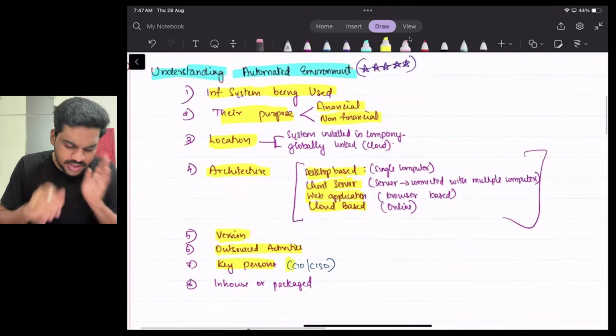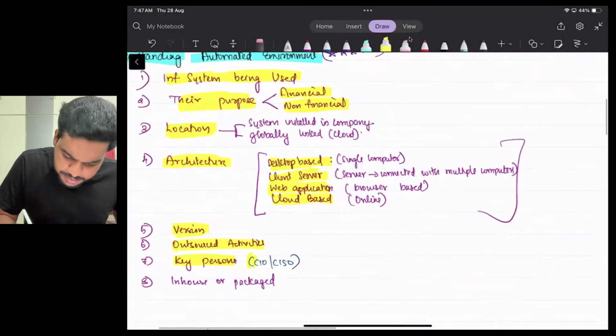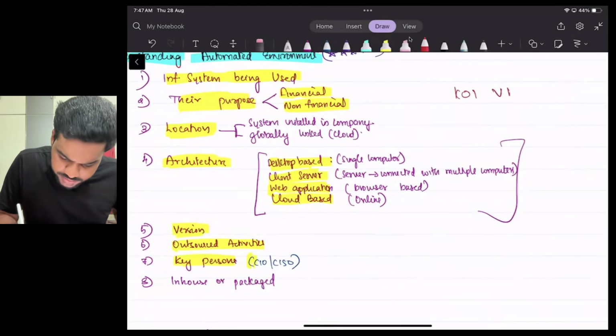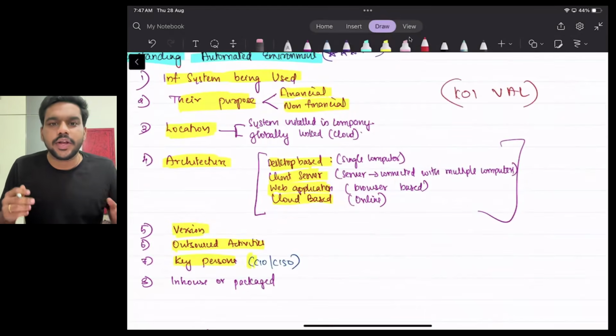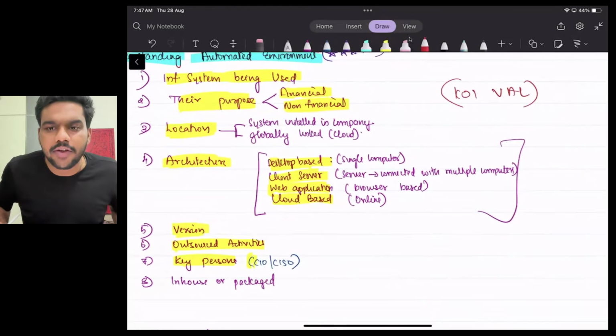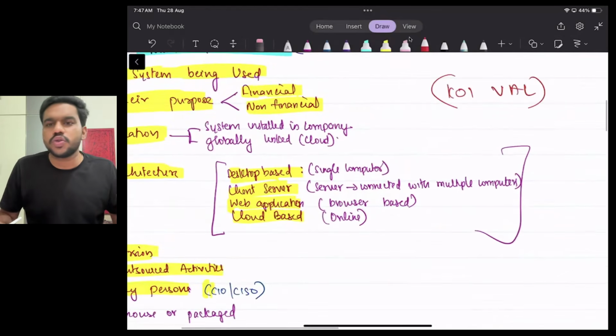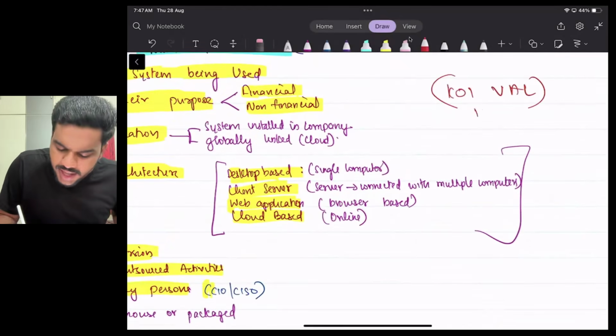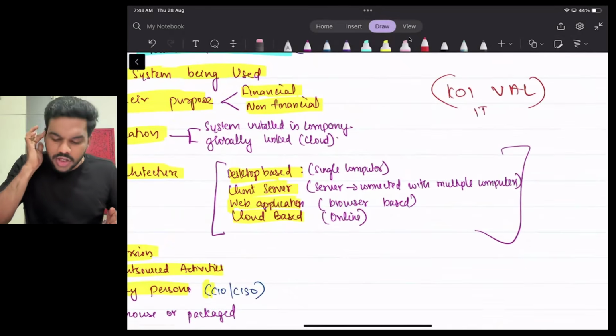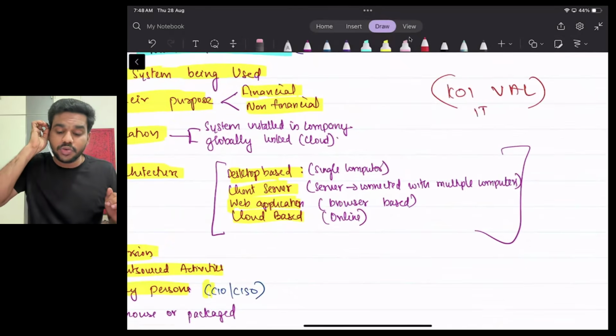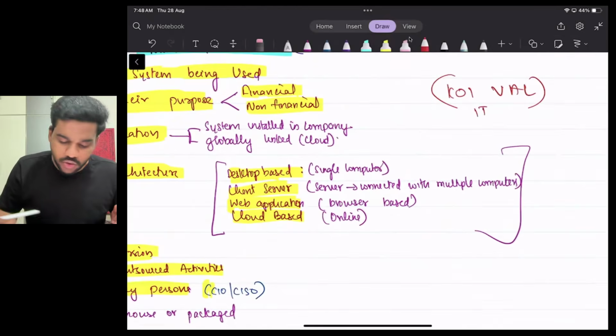How can we remember all these things, sir? Say a simple example: "Koi value". What is Koi value? Koi means key persons, outsourced, I for in-house or package, version, architecture, location. Then you can simply say IT. Koi value IT. Okay. So what is IT? Information system being used and their purpose. Yes, Koi value IT.